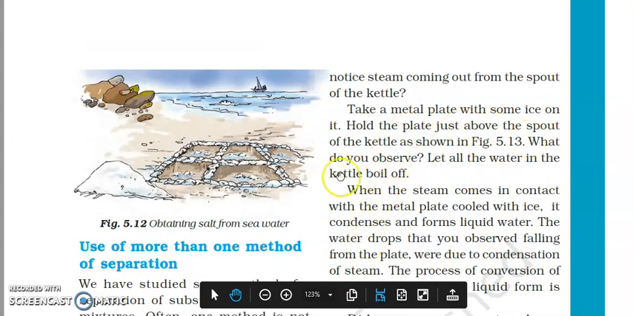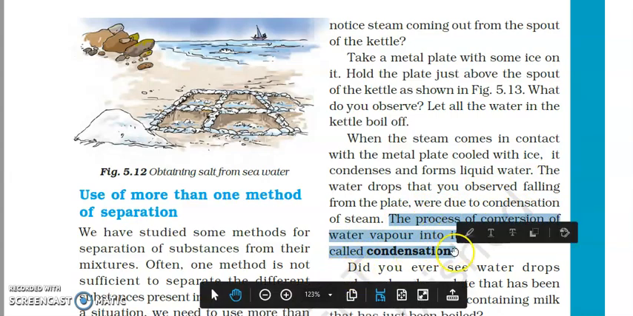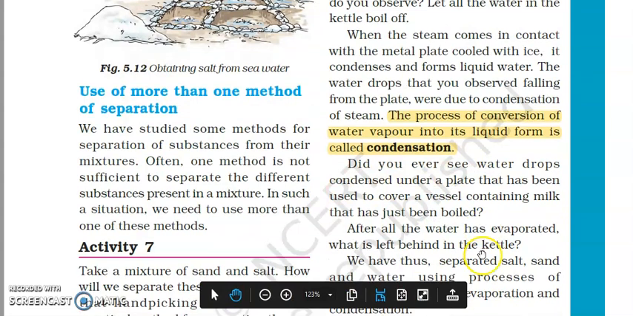So take a metal plate. I have already explained all this. So what is condensation? The process of conversion of water vapor into liquid form is called condensation.